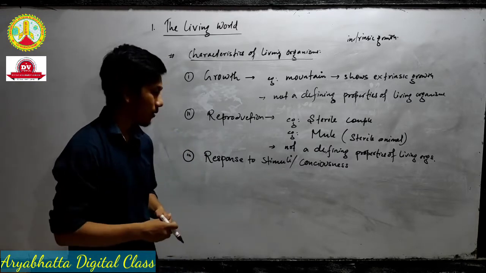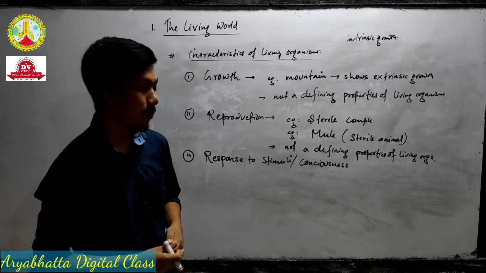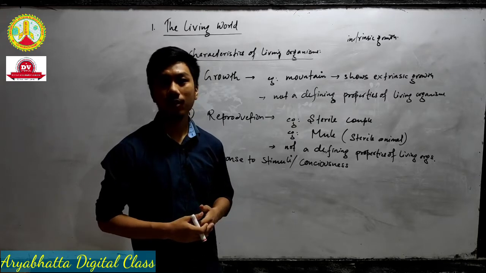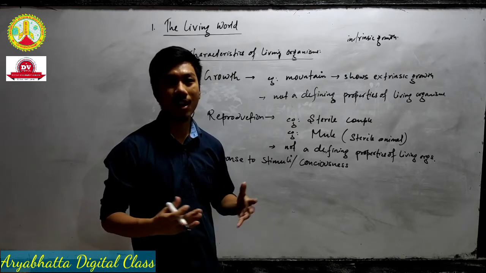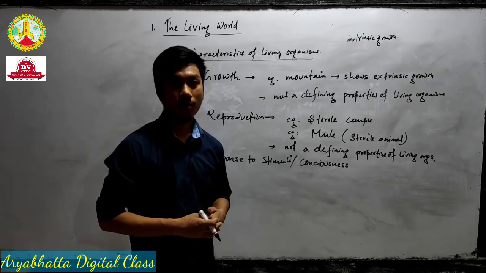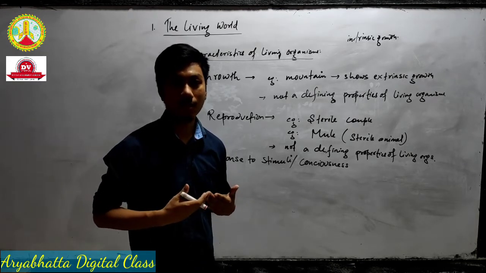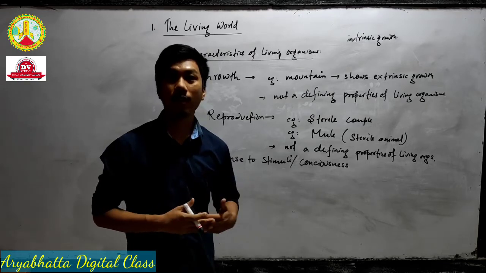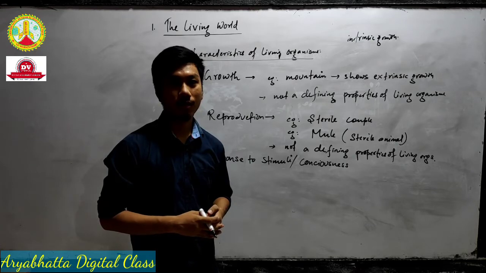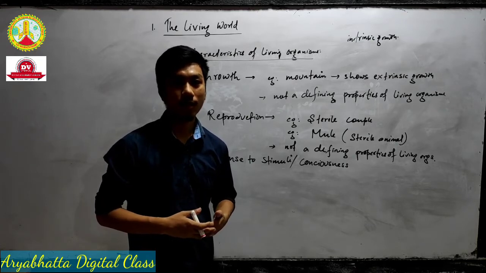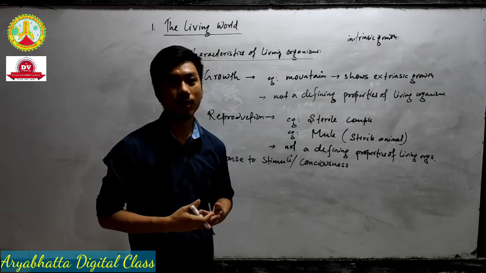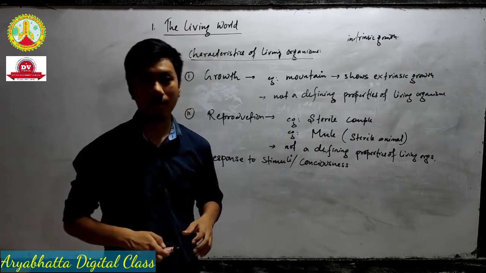For example, suppose you are roaming in a jungle and suddenly you see a big giant tiger. How will you react? Of course, you will sense danger, right? You will run away right away. That is the consciousness that we have in our body. But non-living things do not have such consciousness.